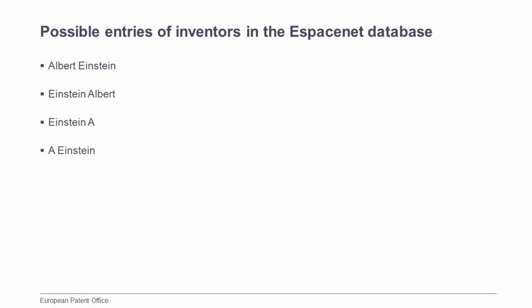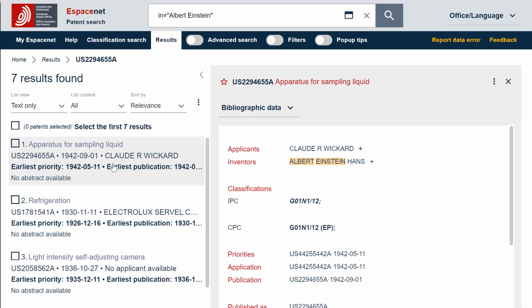So the little trick to be as exhaustive as possible in your search of inventors, while avoiding too much noise in your search results, is to enter all these variations in your search query. For the illustration, I will show you this in Smart Search mode, and I will open the Smart Search editor to have a better visualization of the query.